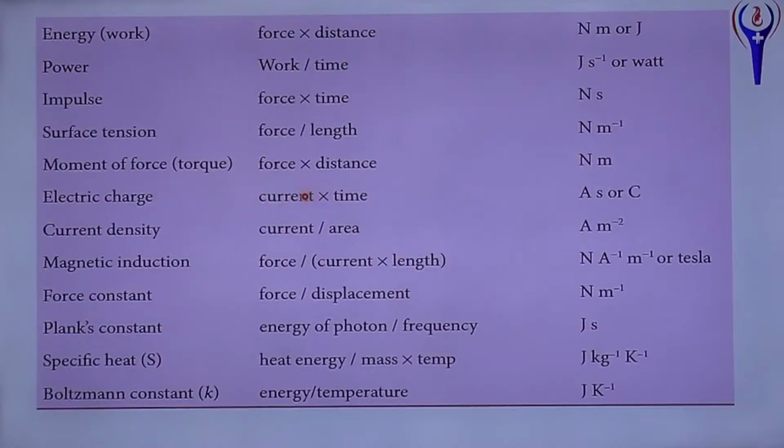Moment of force, force into perpendicular distance, also called moment of couple or torque, Newton meter. Electric charge, current into time, ampere second or coulomb. Current density, current by area, ampere per meter square. Magnetic induction, force by current into length, Tesla. Force constant, force by displacement, Newton per meter. Planck's constant, joule second. Specific heat, joule per kilogram per Kelvin. Boltzmann constant, joule per Kelvin.